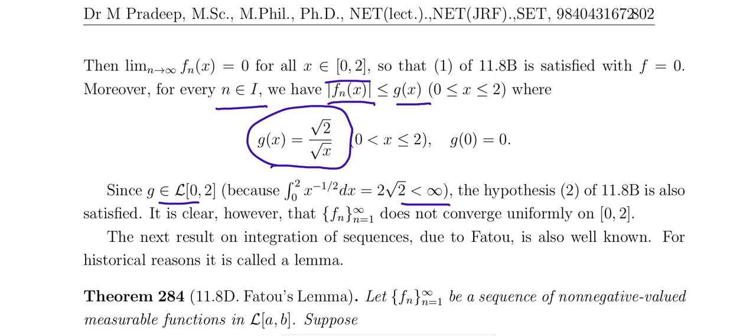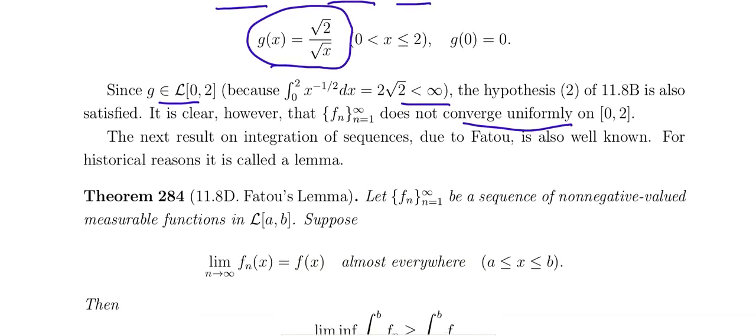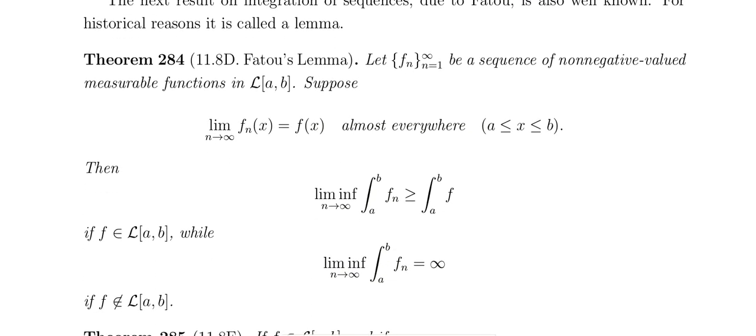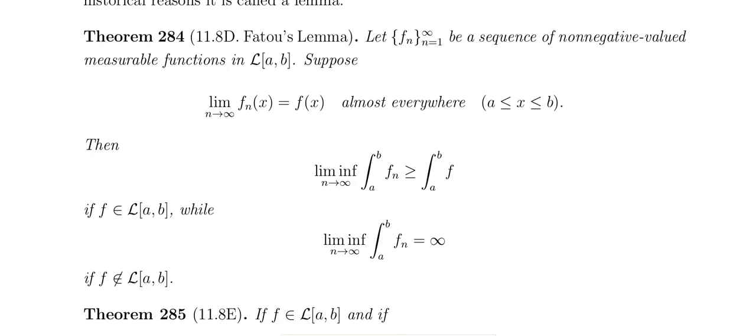So from this, in the sequence of function, f is Lebesgue integrable and then something. But the sequence of function doesn't converge uniformly on 0, 2. Okay. So the Fatou lemma means fn is the sequence of non-negative valued functions. And the example is root n, that is defined on 1 by n to 2 by n.